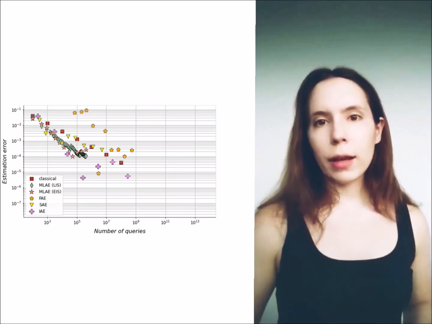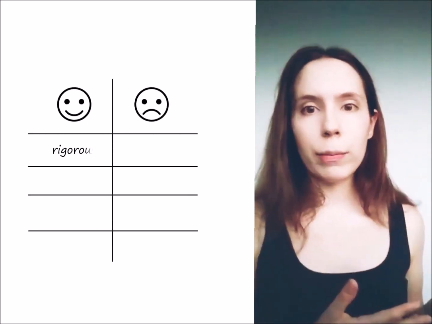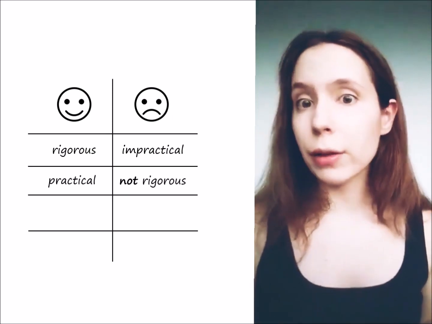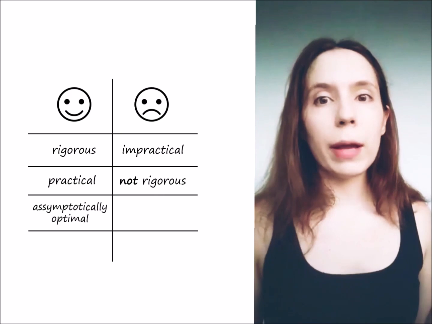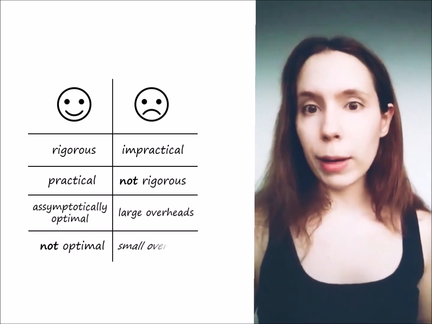And that is the key takeaway I want to present with my poster: the importance of the differences between quantum amplitude estimation algorithms beyond asymptotic performance. Some algorithms are rigorous but impractical, while others are empirically successful but less theoretically sound. Some have perfect asymptotic behavior but large overheads, while others have worse complexity but much better constants.